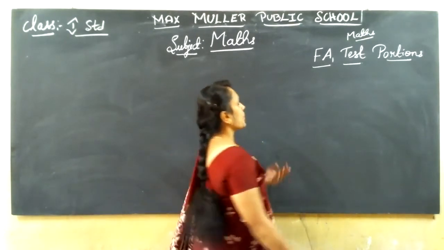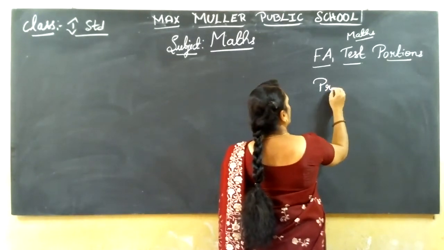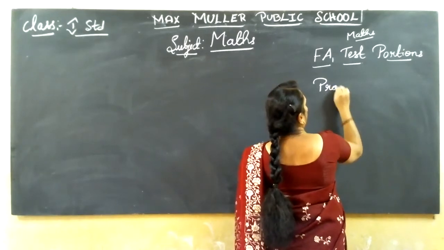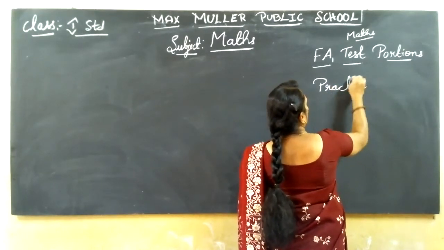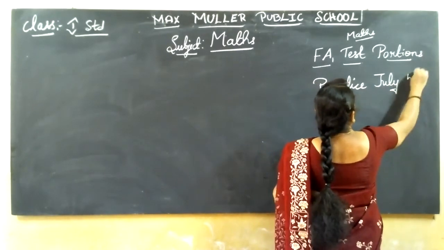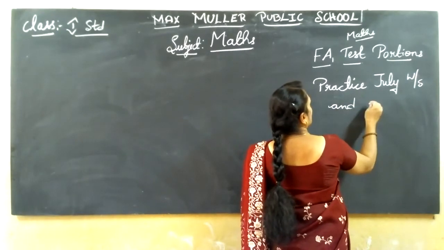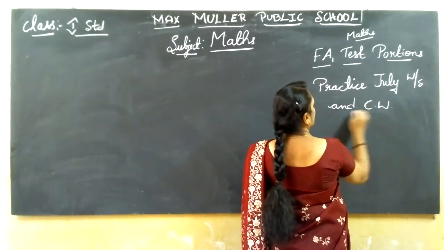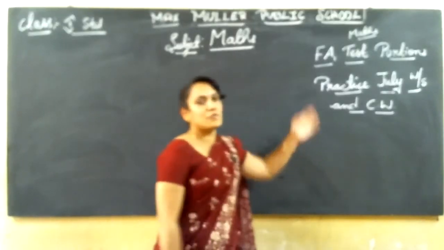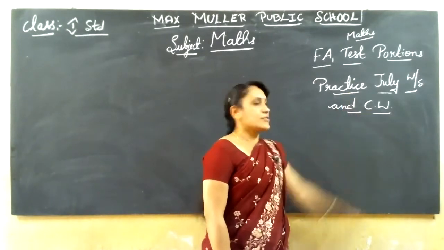Practice the July worksheet and classwork. For the FA1 test portion, what should you practice? The July worksheet, then classwork.